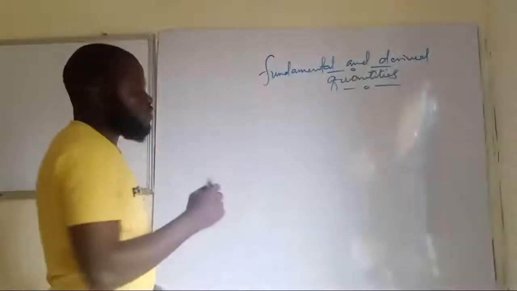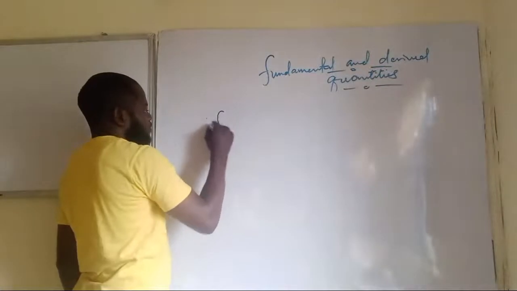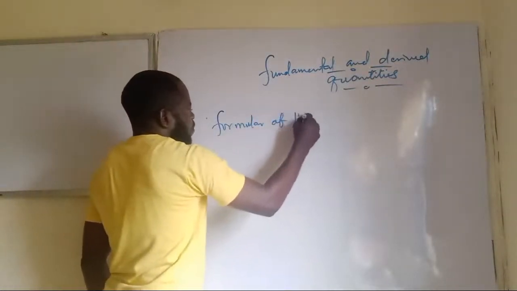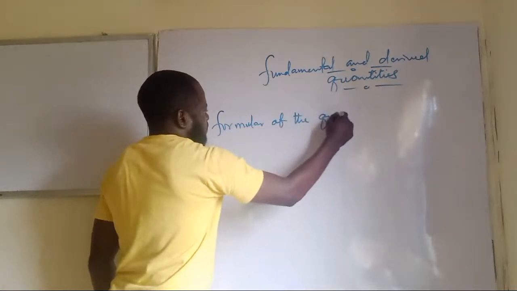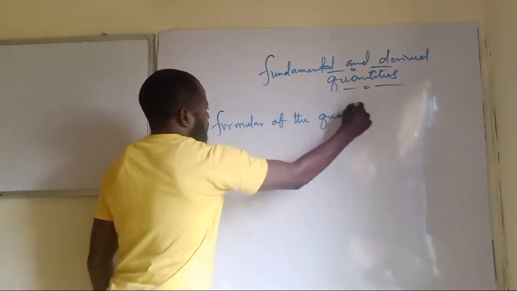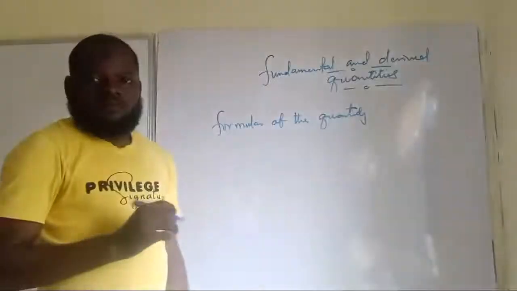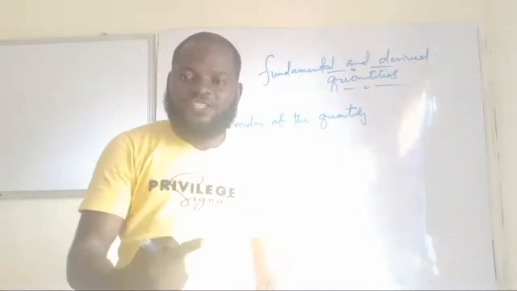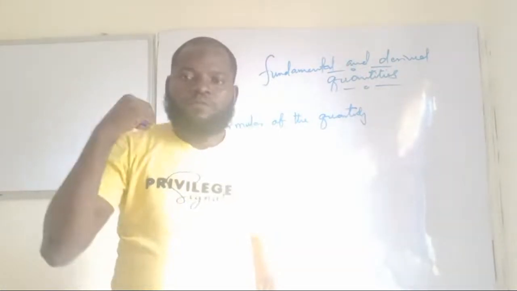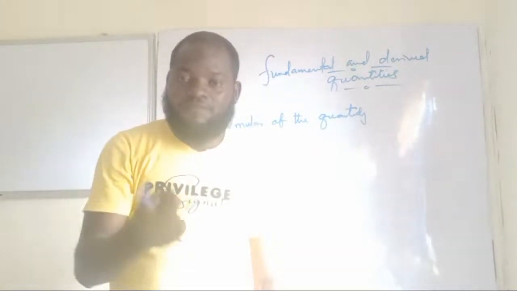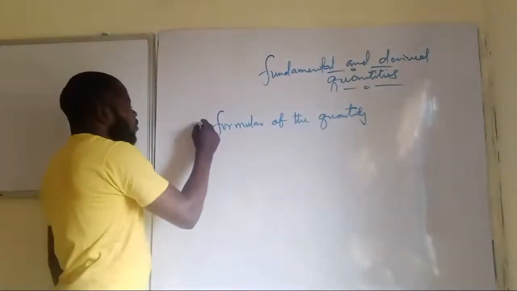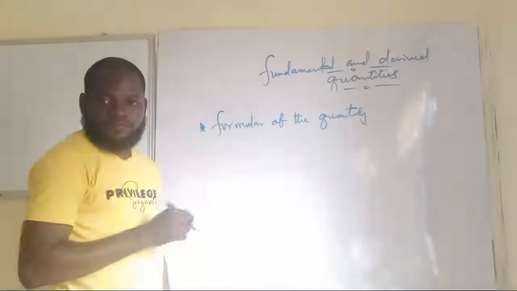Step 1 is to know the formula of the quantity. For example, if I say find the dimension of velocity, the first thing you want to know is the formula for velocity.